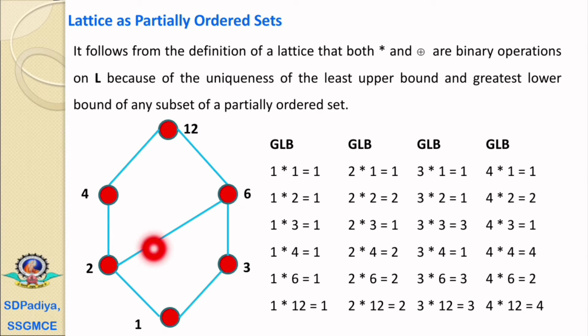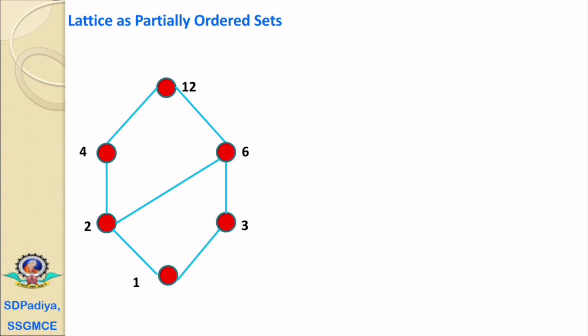Actually there are two lower bounds, one is 1 and the second is 2. But among 1 and 2, we consider the greatest lower bound, that is the meet operation. Therefore 4 meet 6 equals 2 and last 4 meet 12 equals 4.